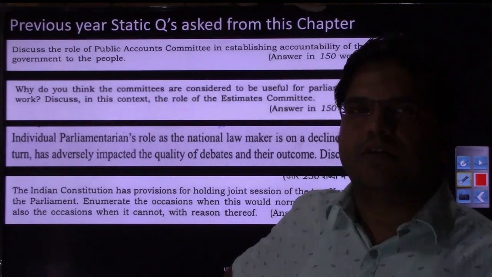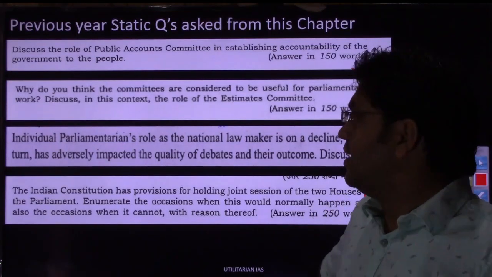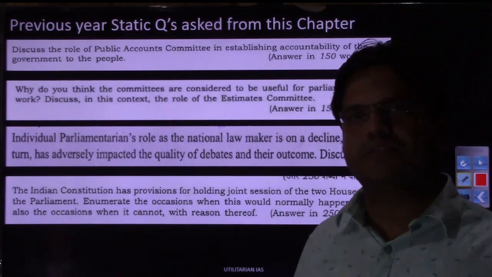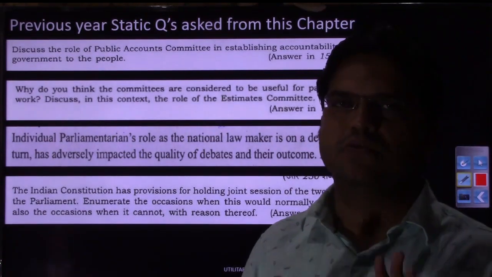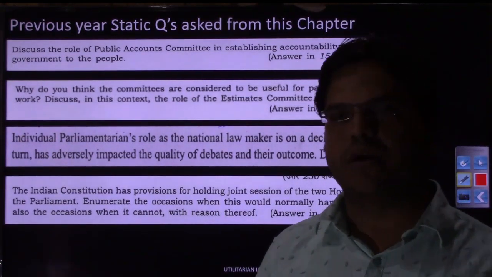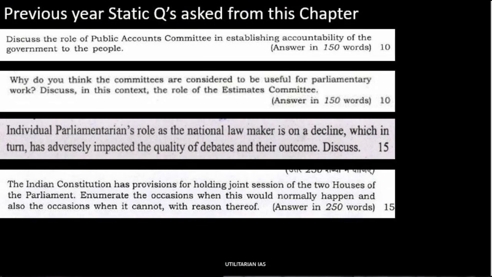I had thought that within 2 months I would be able to complete this polity, but it's been 3.5 months and we have not yet completed even half of the chapters, and that's why I have skipped the Council of Ministers and Cabinet Committee. I promise you that those chapters will be completed. It's just that I am taking the chapters with more cost-benefit, the high-yielding chapters, like Parliament that we saw, and the Supreme Court. Once we have completed these, if time allows for this year's prelims, we'll complete that as well. But if time does not allow, and you are preparing for 2021, rest assured that on this channel all your polity preparation will be completed.